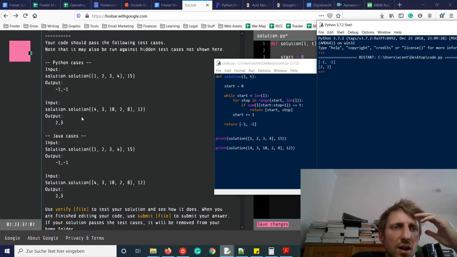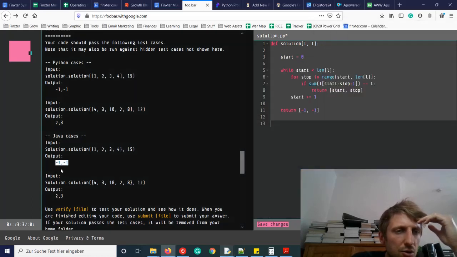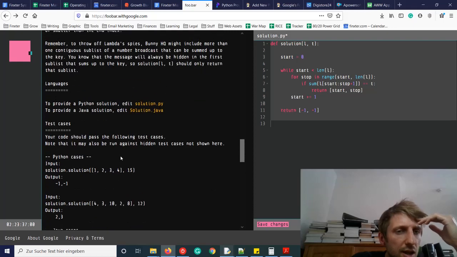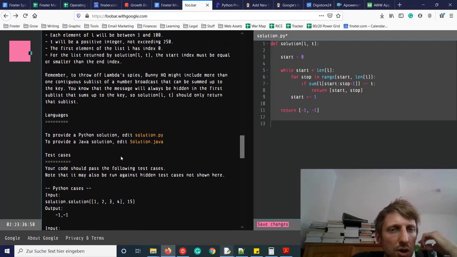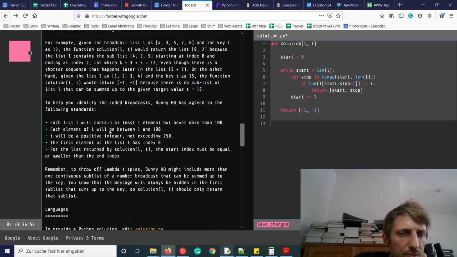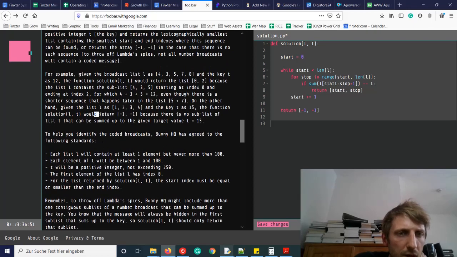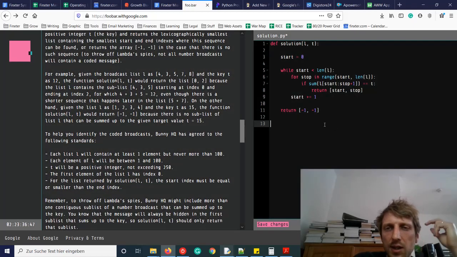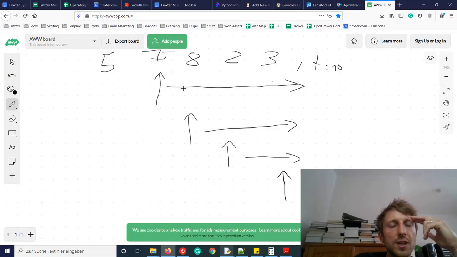But in their test cases, they don't return a list, they return a tuple basically. So I don't know, but they explicitly said we should return a list, right? Yeah, -1, -1. Okay, so this seems to work, but now of course we have this problem.